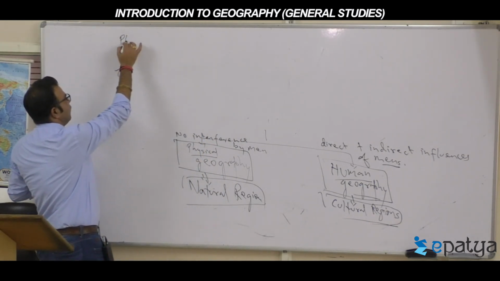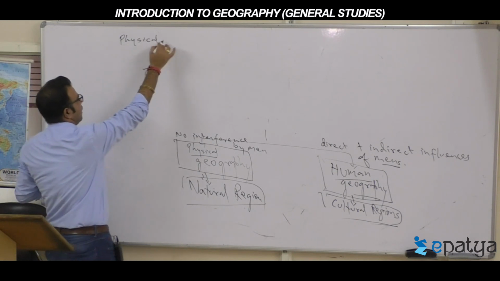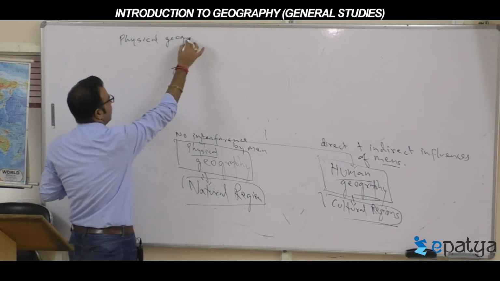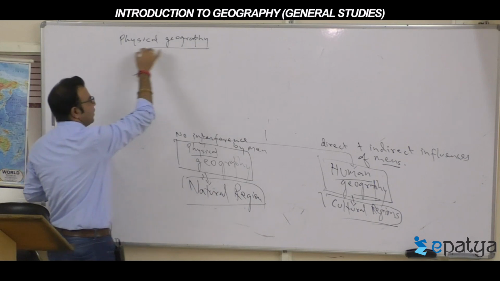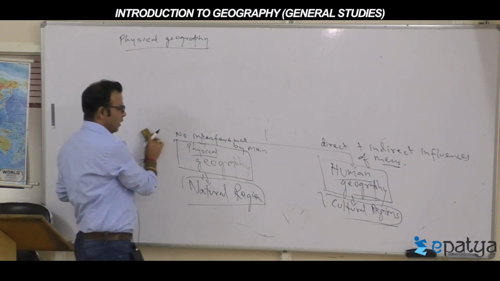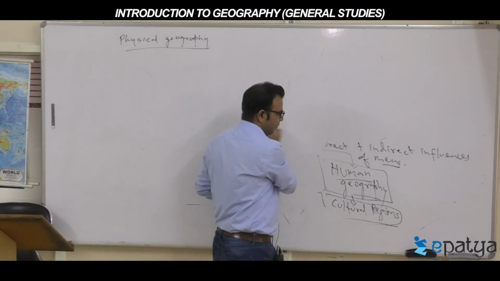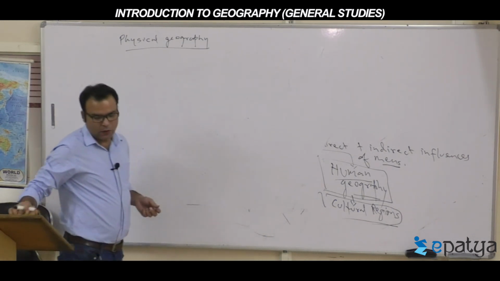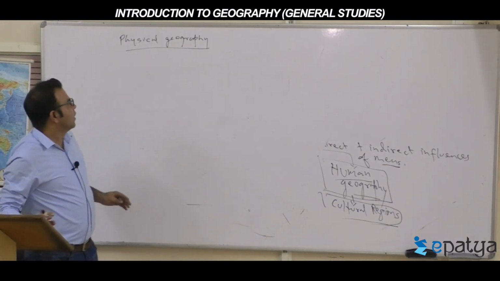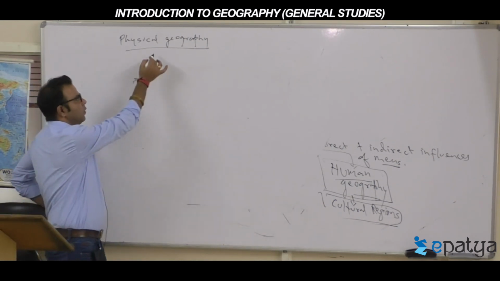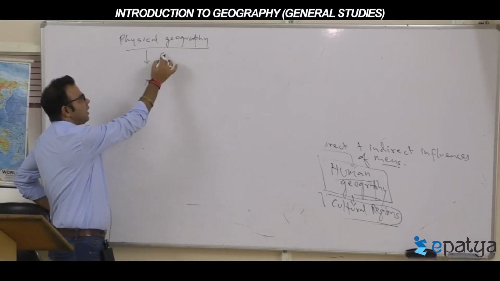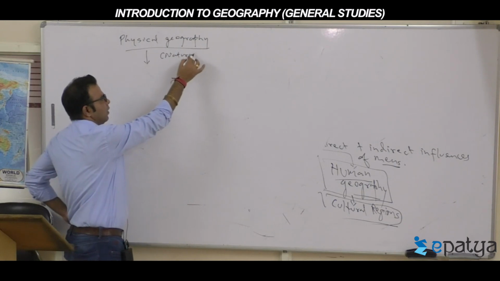So, what does physical geography include? What will physical geography or natural regions include? You know, guys, physical means natural regions.